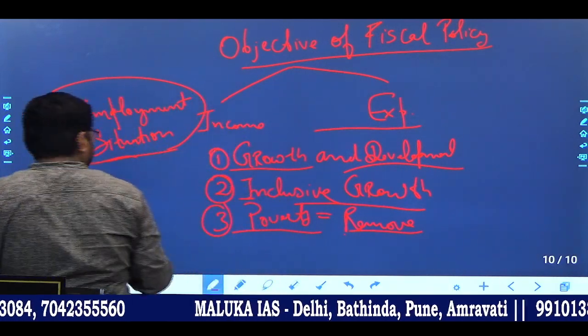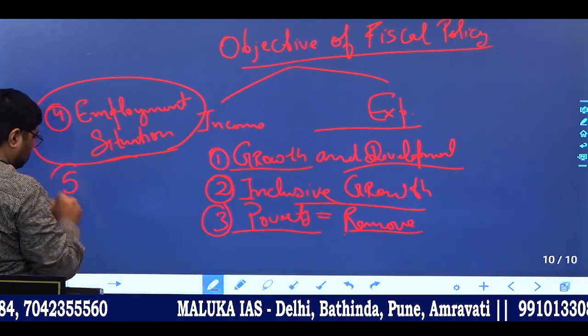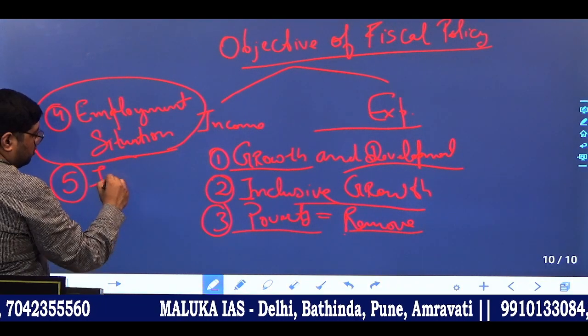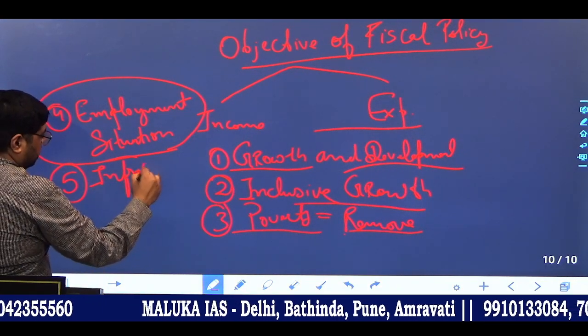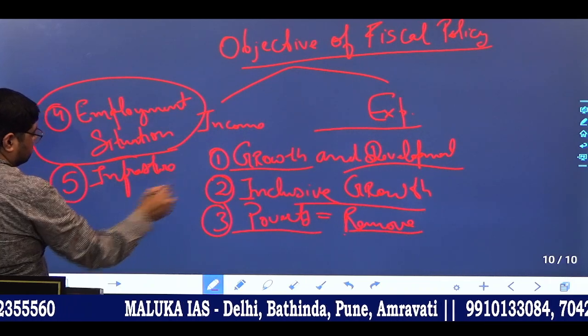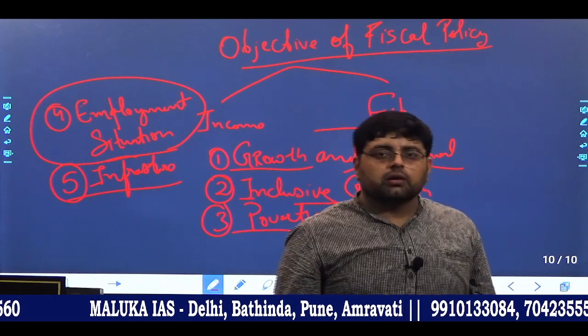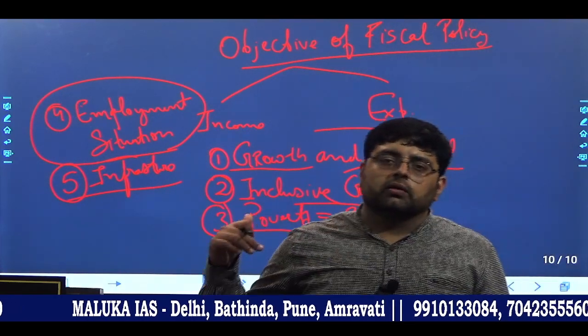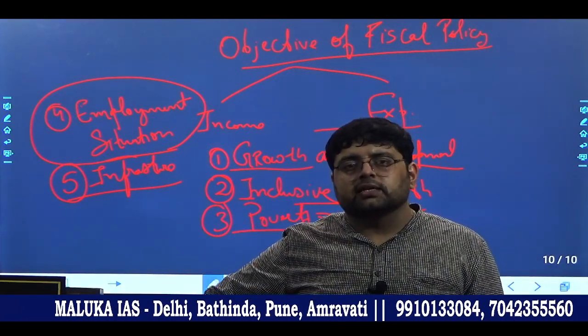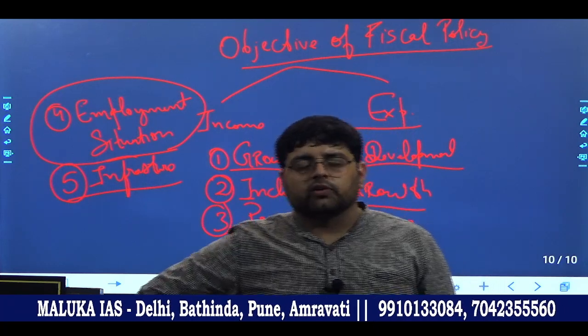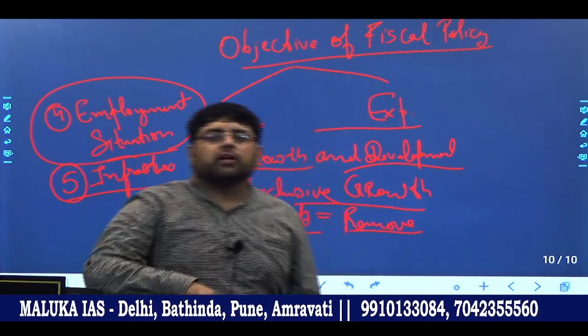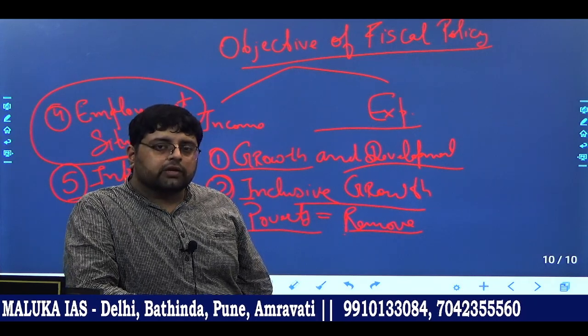Next, the government wants to make better infrastructure also. So when the government spends, they give the intention that they want better infrastructure. For example, if they are developing the Golden Quadrilateral, a very old example.